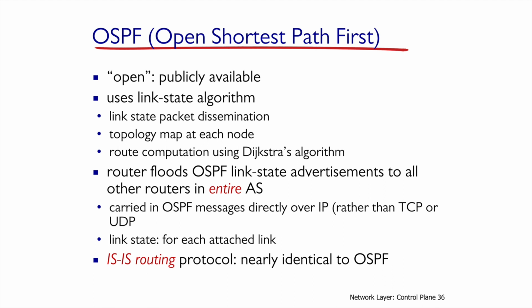Open Shortest Path First, or OSPF, is based on link state. As we recall, link state is like Dijkstra's algorithm. Link state has the complete picture of the topology. It's global. And to create this picture, each router must distribute its situation, publish it to all routers in the same AS. It means that I need to send OSPF messages on top of the IP protocol and distribute it to every router in the network via flooding. Once they receive it, each one from everyone, each can construct the complete picture and run Dijkstra to understand what are the lowest cost paths.